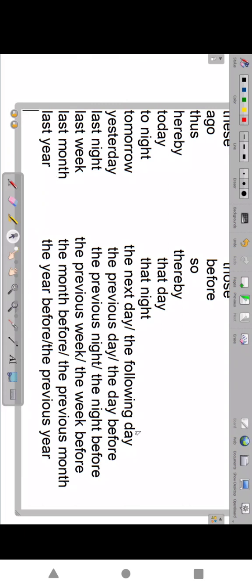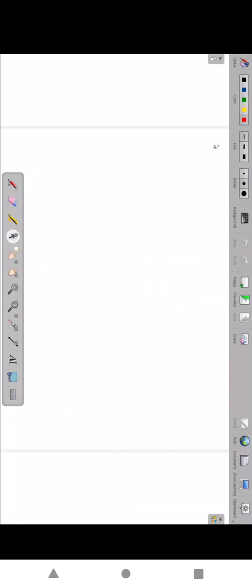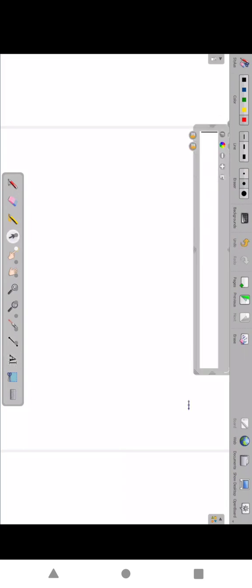Next point. Have you noted down up to this? I think we completed four points, right? Four, sir. Now the fifth point, some rule.